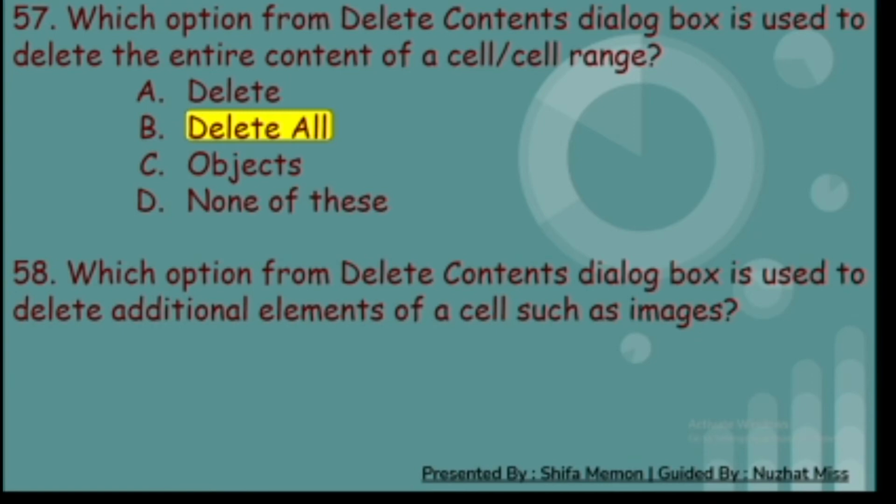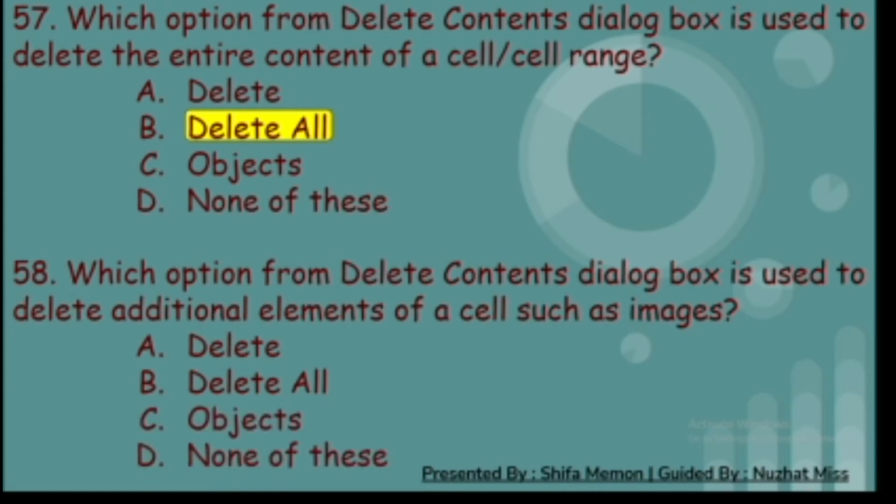58th. Which option from delete contents dialog box is used to delete additional elements of a cell such as images? A. Delete, B. Delete all, C. Objects, and D. None of these. And the correct answer is C. Objects.